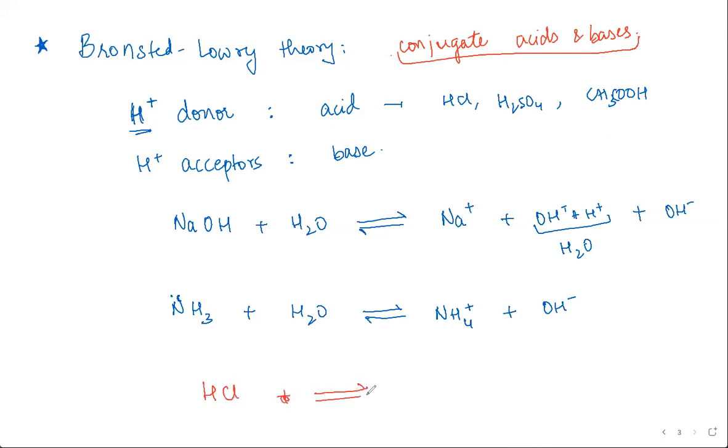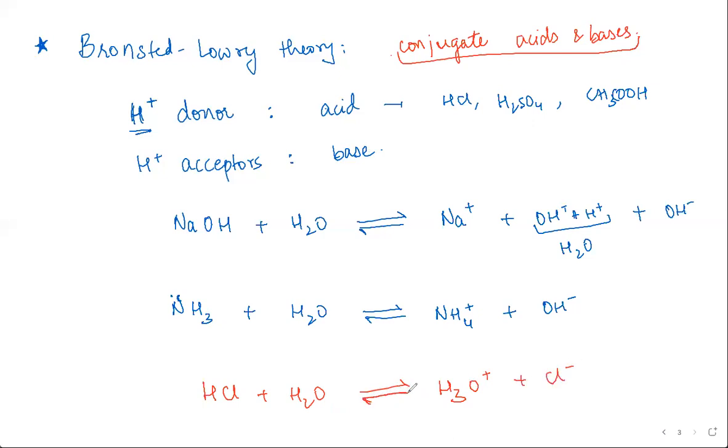This is the equilibrium that's established. It is donating a proton. Or another way, because H plus doesn't exist independently, we can write it this way: HCl plus H2O gives H3O plus, the hydronium ion, plus Cl minus.